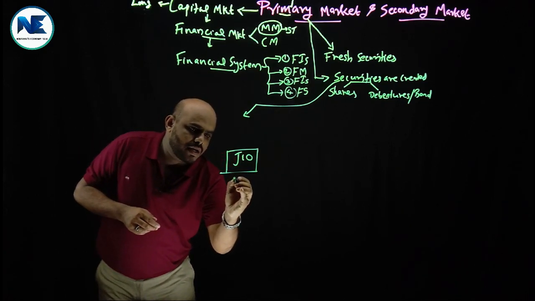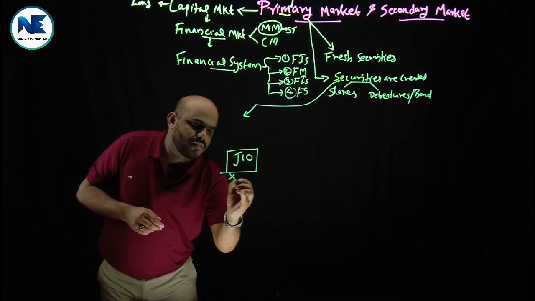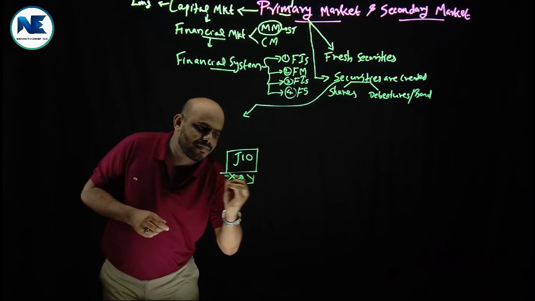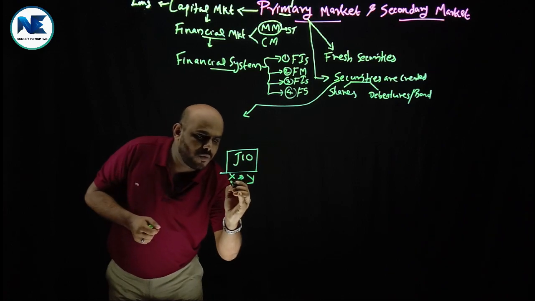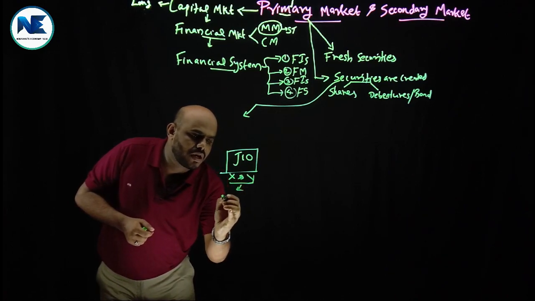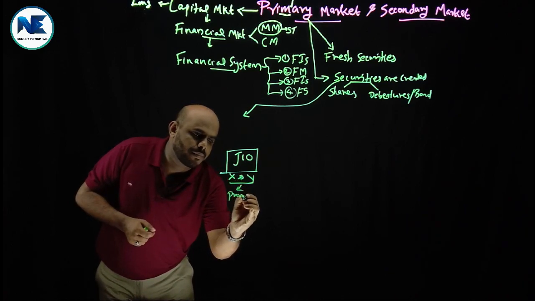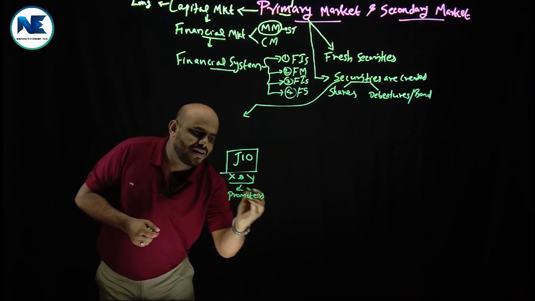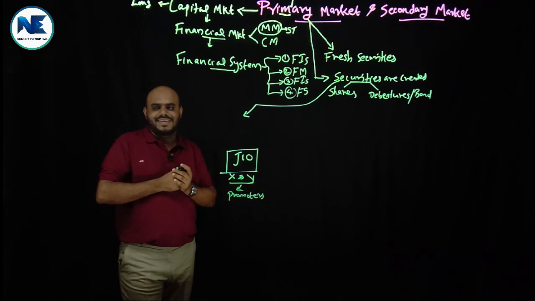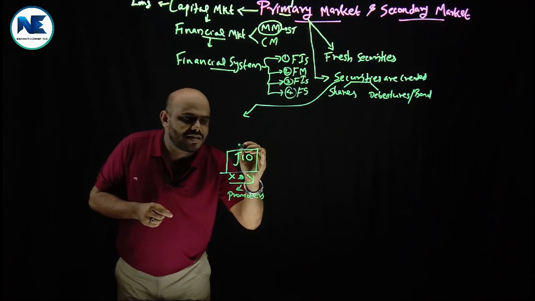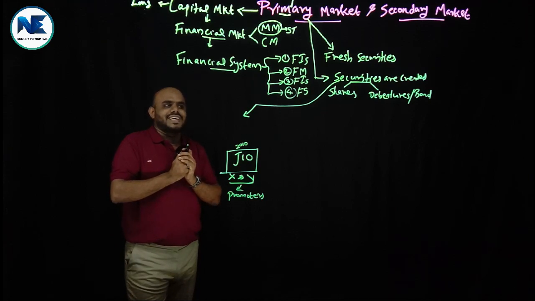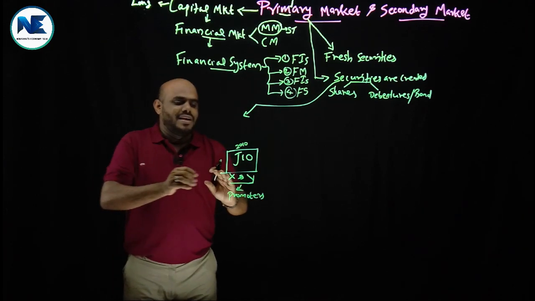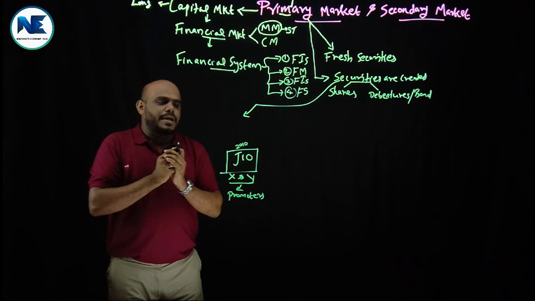Here, the owners are X and Y. X and Y are popularly known as the promoters of the company, or owners of the company, right? Now, the company started in the year 2010, suppose, simple. X and Y are the promoters of the company.